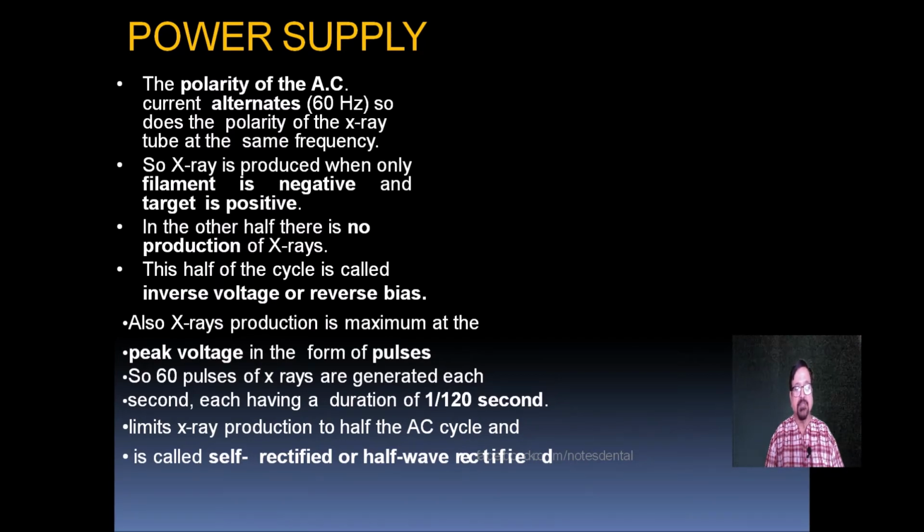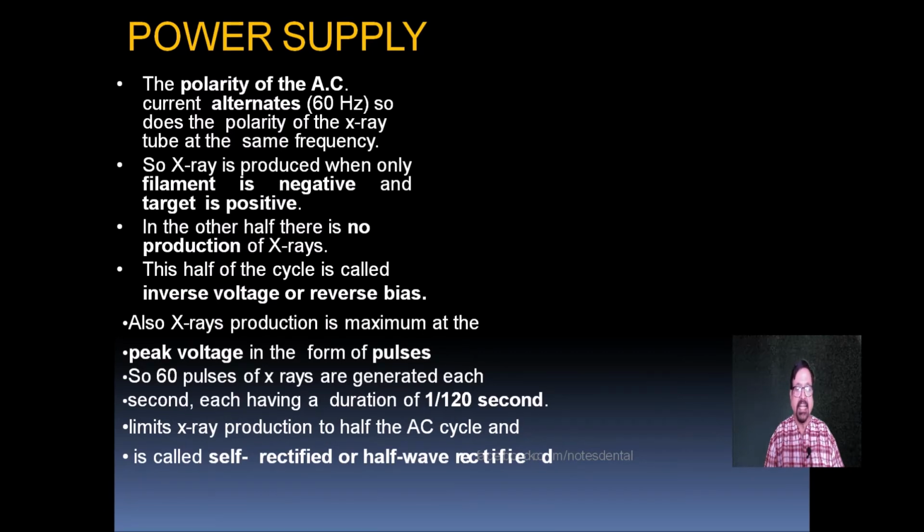So X-rays are produced when the filament is negative and the target is positive. As we have seen, electrons have to travel with speed from the cathode to the anode, so there has to be a charge difference of negative and positive for them to be attracted. In alternating current, when the polarity of AC alternates, so does the polarity of the X-ray tube.